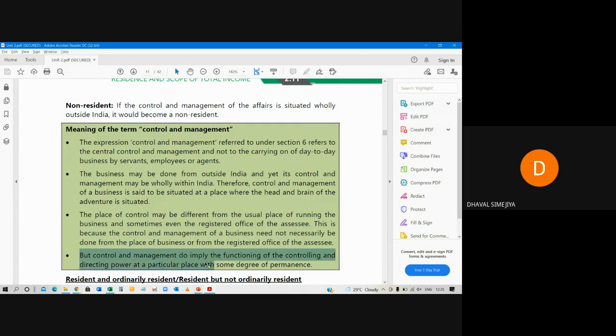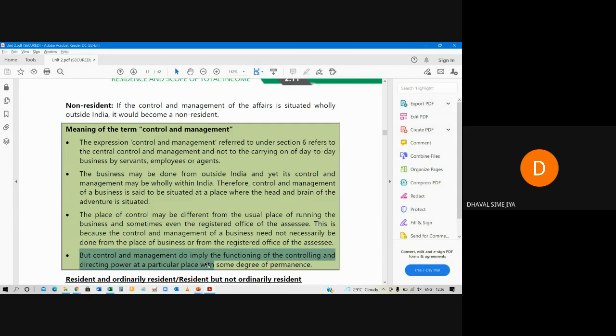Now, sir, we understood the meaning of control and management. Karta is from outside India, he is making the decision, but business is in India. But, sir, what if the Karta is from India? Karta is within India, then resident. The basic condition is simply whether control and management is partly or wholly within India or not. If yes, then resident, otherwise non-resident. Basic condition satisfied. Now, additional condition. First of all, is the basic condition clear?